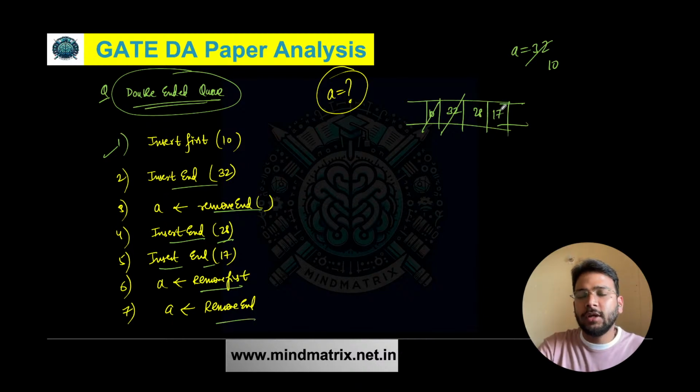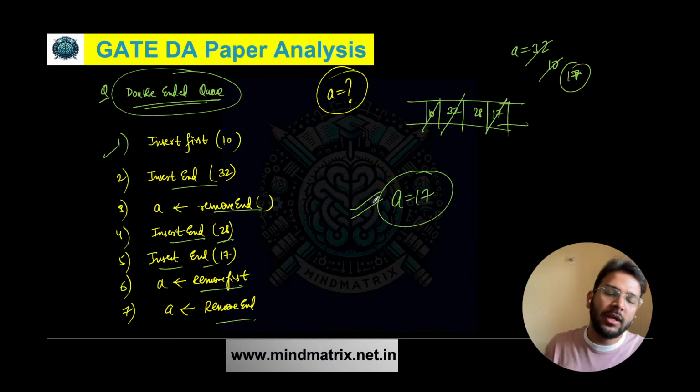Then remove end. So remove the end and store it into A. So 17 is going to be the final answer. That value that is going to be present in A is going to be 17. So I hope you have answered this question correctly, right? 17 is going to be the correct answer for this question.